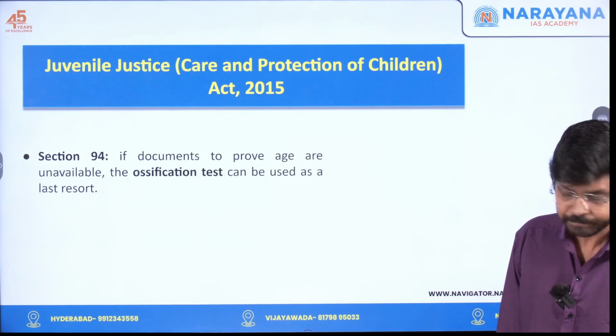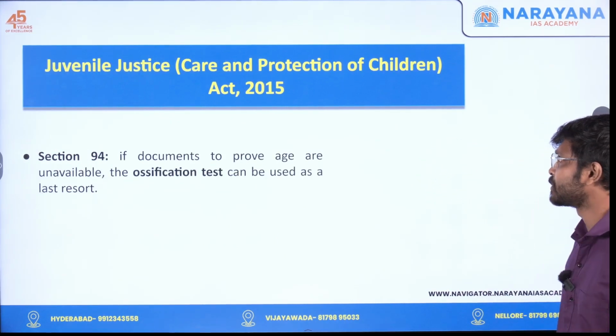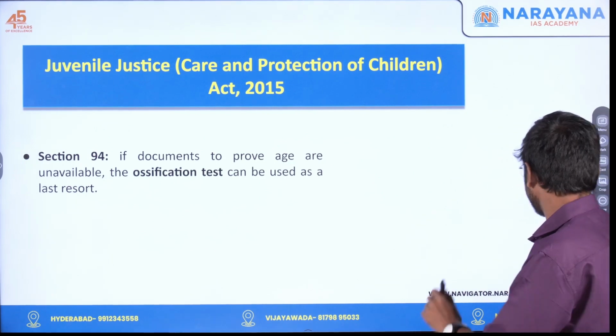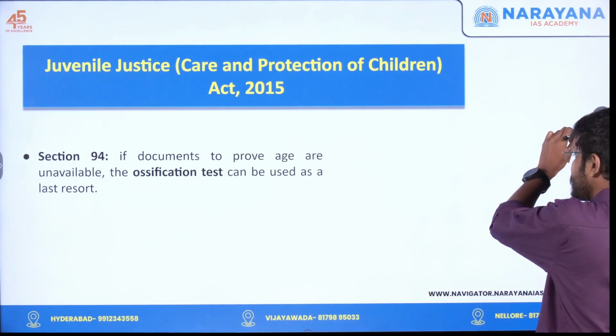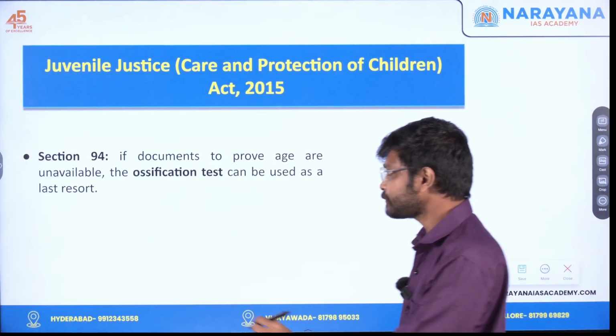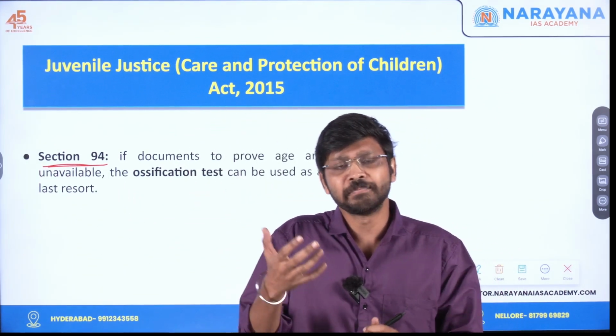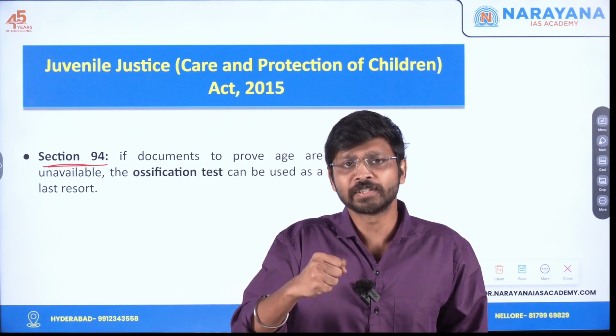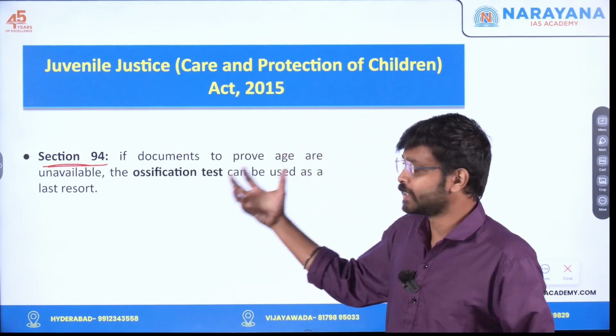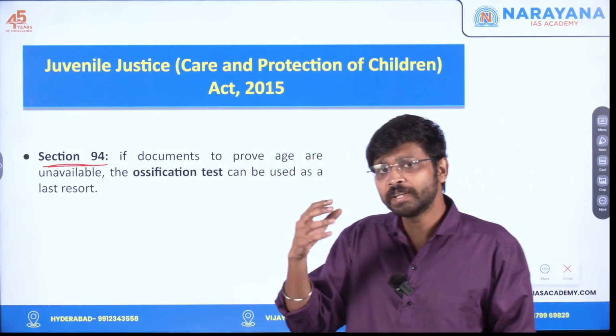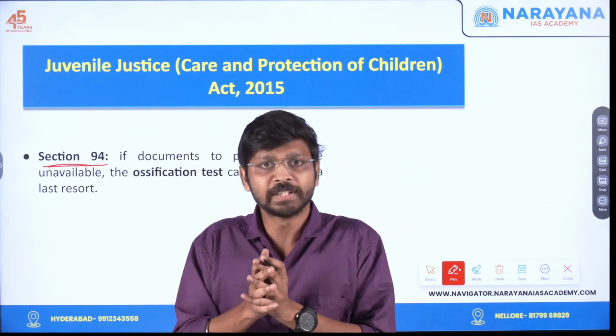Next one is the Juvenile Justice (Care and Protection of Children) Act 2015. Why was this invoked? Because one of the accused claimed that he is below 18 years, which means he would be a minor. If he is a minor, we have to validate whether the claim is right.